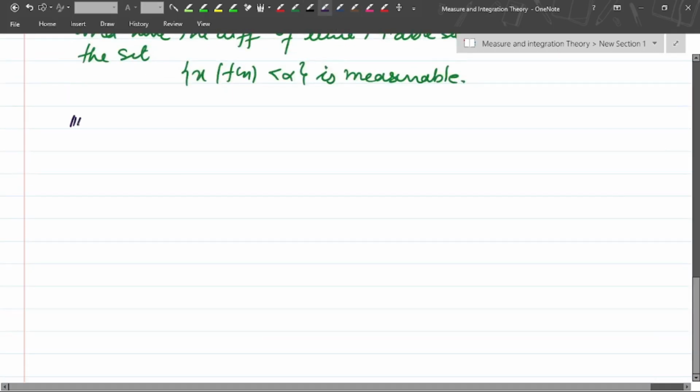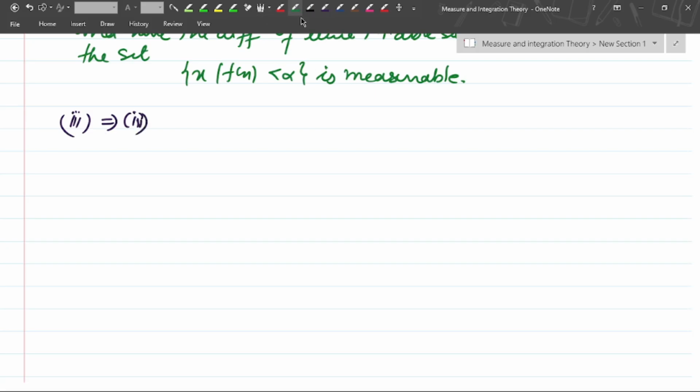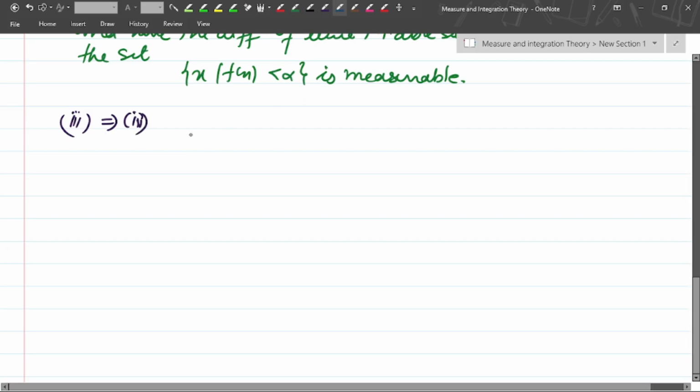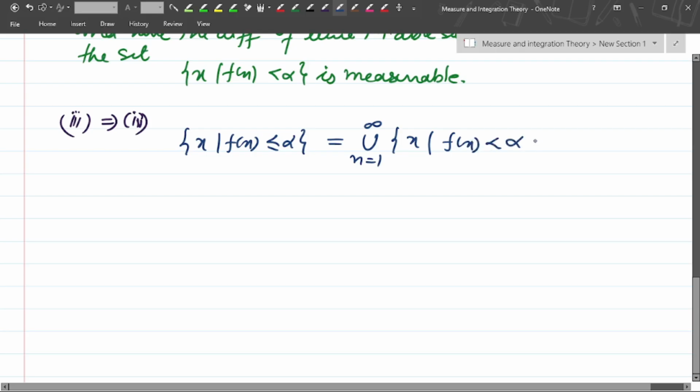Now we'll take the third as a result and prove the fourth. What do we have? The set of x such that f of x is less than or equal to alpha, the fourth result, is basically the union n equals 1 to infinity of the set of x such that f of x is less than alpha plus 1 by n.